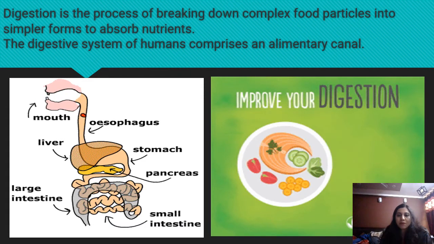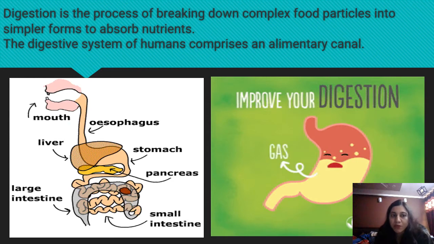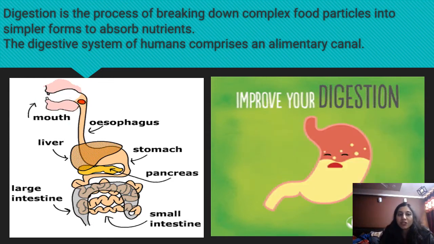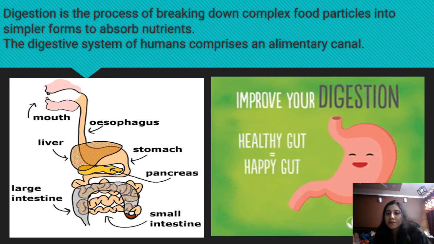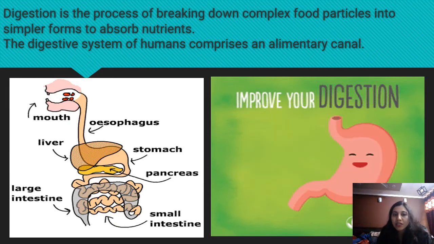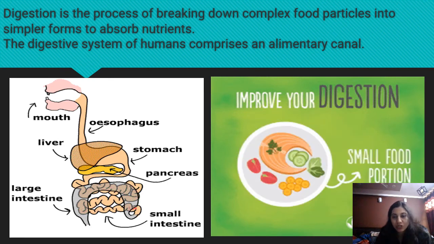Now let's start our main process, that is digestion. Digestive system of human being. As we have discussed, digestion is a complex process in which we eat food, break down that food into simpler substances, and then finally absorb it by our body. This complete process is known as digestion.